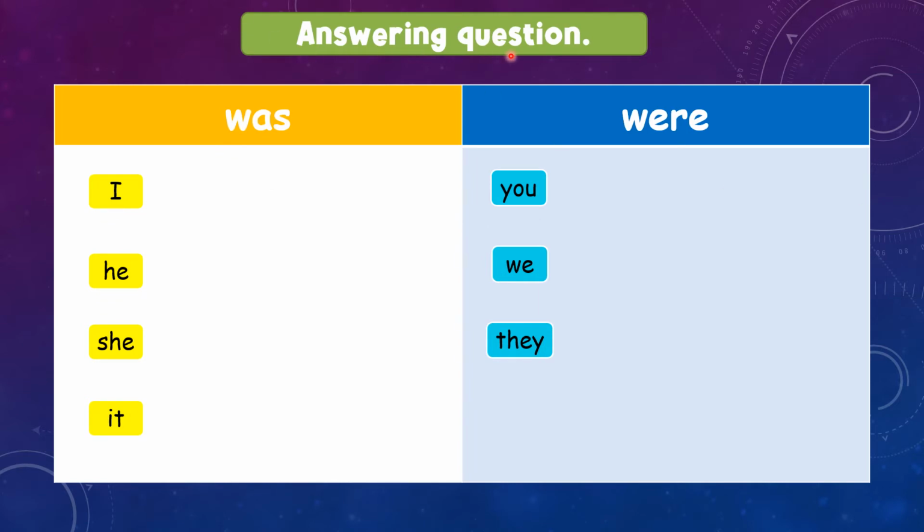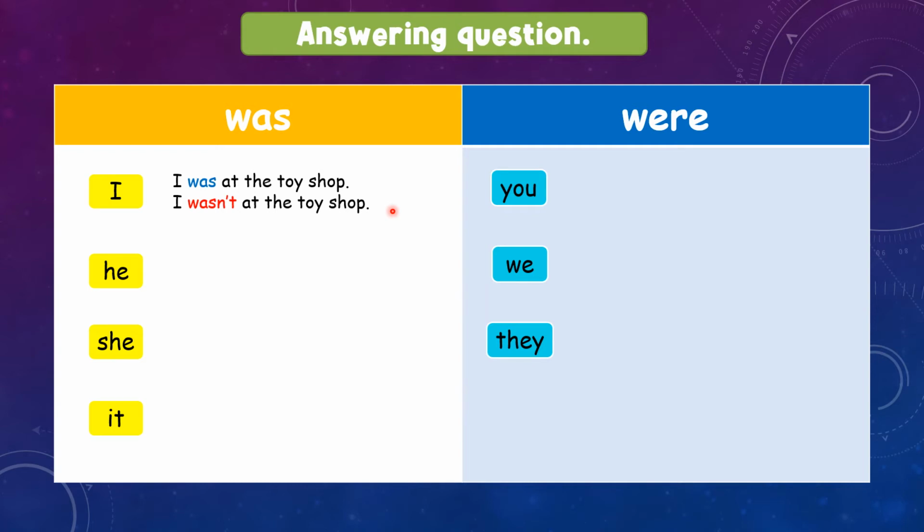For answering question, untuk menjawab soalan, this is how we do it. It's still the same. We have 4 here and 3 here. So under the column of was, we will say, I was at the toy shop yesterday. I was at the toy shop. Okay. We will say was because we are talking about something that already happened. Saya telah berada di kedai mainan. Okay, so if the negative sentence is I wasn't at the toy shop. Ini adalah ayat negatif. Saya tidak berada di kedai mainan tersebut kemarin.